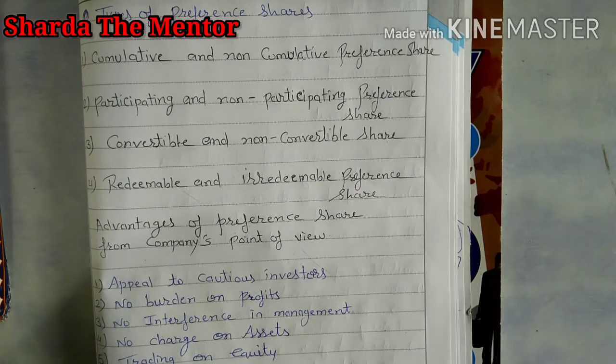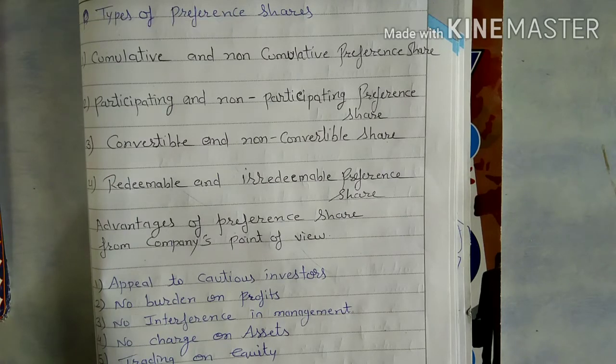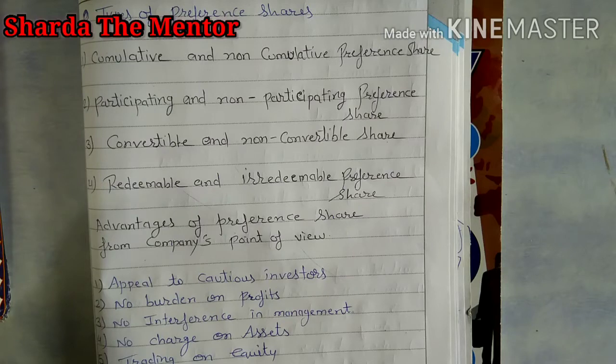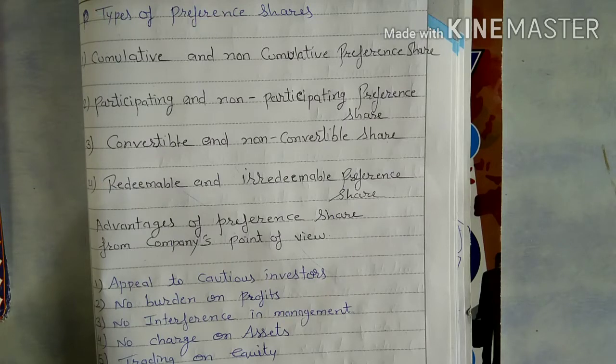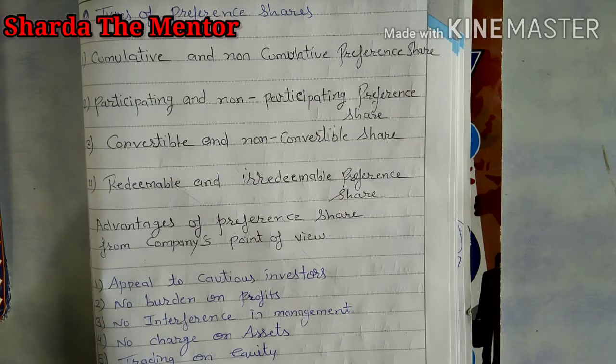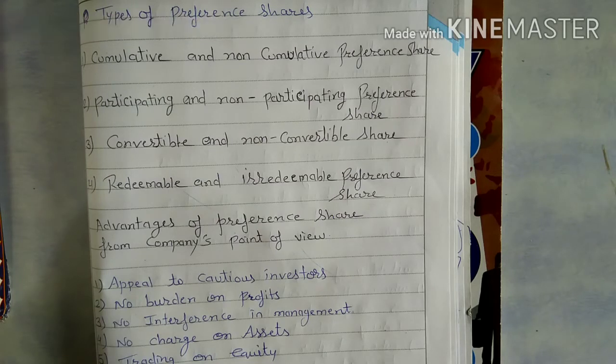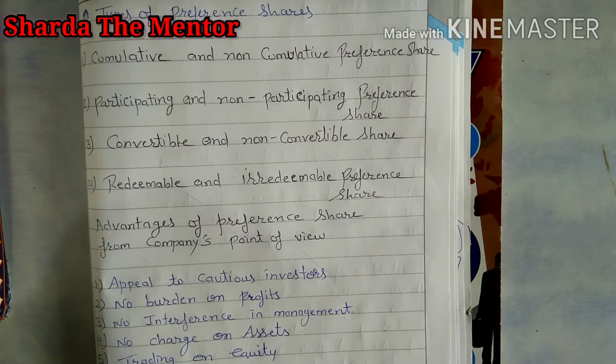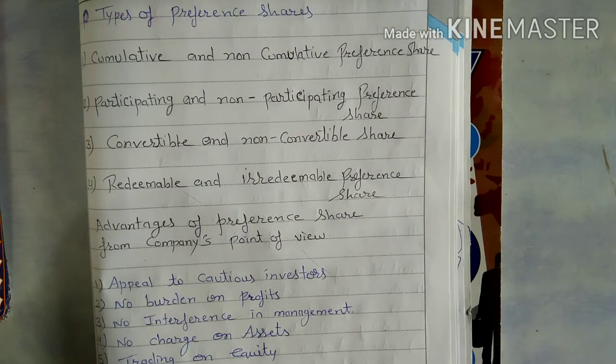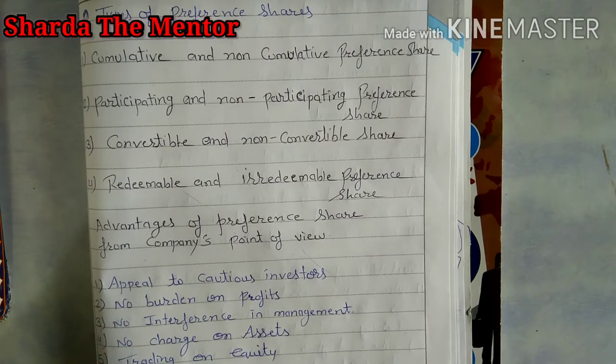And the second one is the irredeemable preference share. It means, like an equity shareholder, they will get their invested amount after winding up of the company. So irredeemable preference share means that the share amount can't be returned by the company during the lifetime of the company.